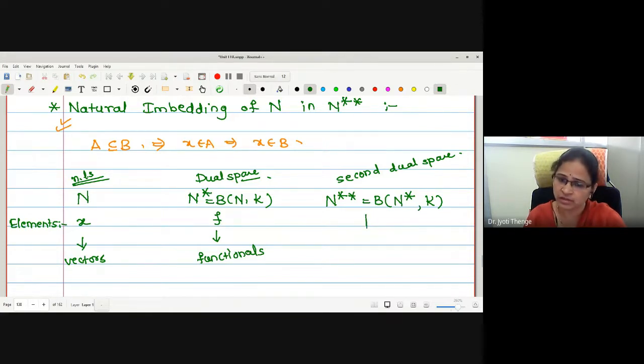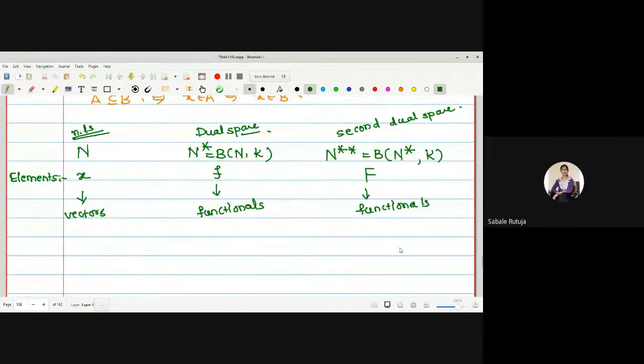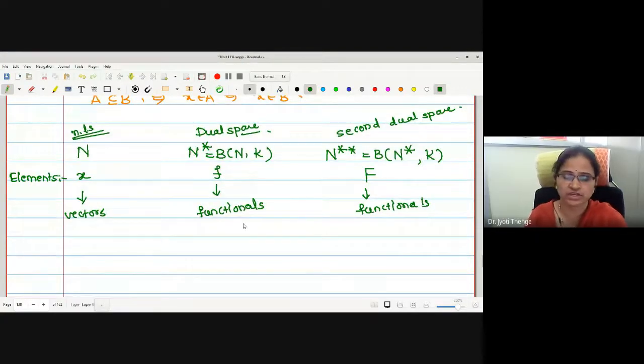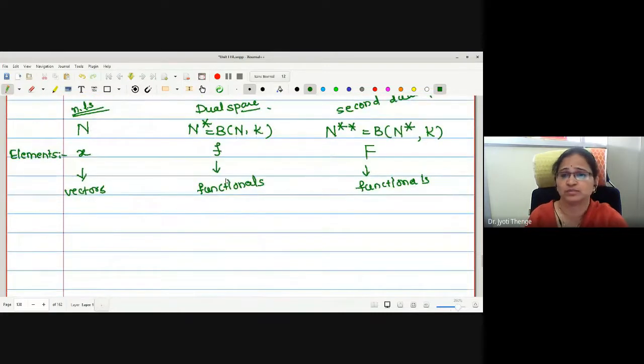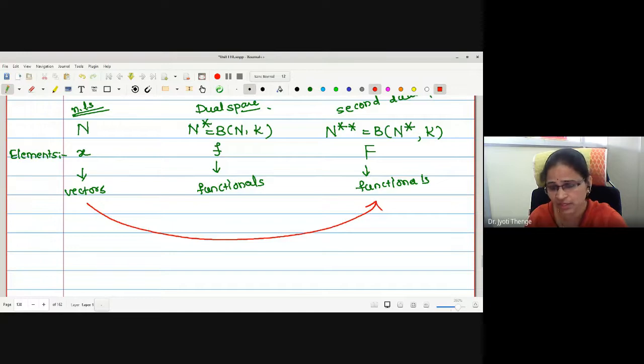Functionals again. Let me denote a symbol capital here. These are also the functionals. Functionals defined on what? N star, N star to k, right? Functional defined on N star. Now we wanted to say that the elements of this N are embedded in the space N double star. Whether these are the Banach spaces, N star and N double star? Yes, ma'am, these are the Banach spaces.